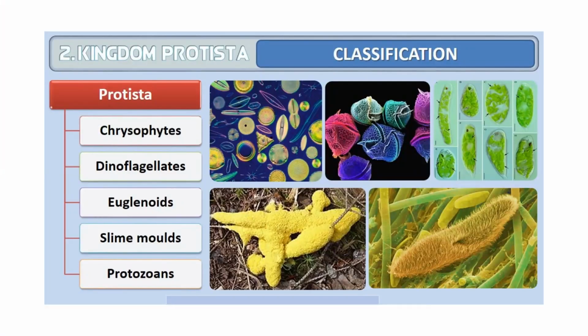Now see, kingdom Protista includes these classes. Number 1, chrysophytes, dinoflagellates, euglenoids, slime molds, protozoans. These are chrysophytes. Like these structures you find in dinoflagellates. These green color organisms are called euglenoids. Slime molds are these which are present on dead decaying material. And protozoans are these like amoeba and paramecium. Okay, so these are different classes of kingdom Protista.